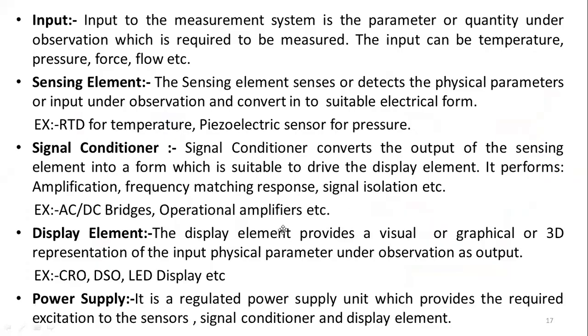So first you read the input block. Input to the measurement system is the parameter or quantity under observation. Which one are we going to measure? Which quantity do you want to keep under observation? That is called what is required to be measured. The input can be temperature, pressure, force, flow, whatever it may be. That is called input. Which input we are providing, that is called input.